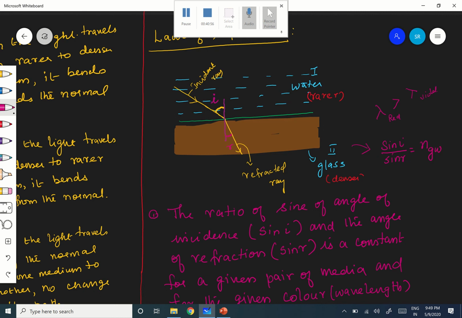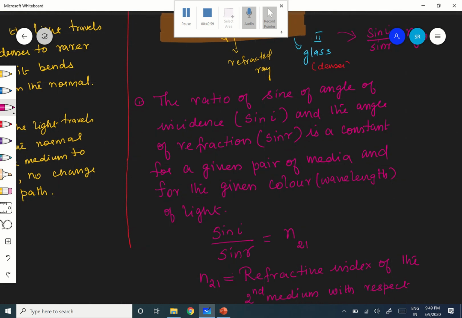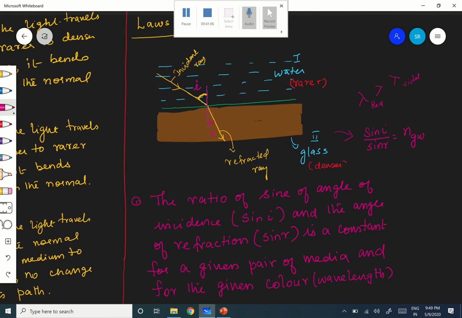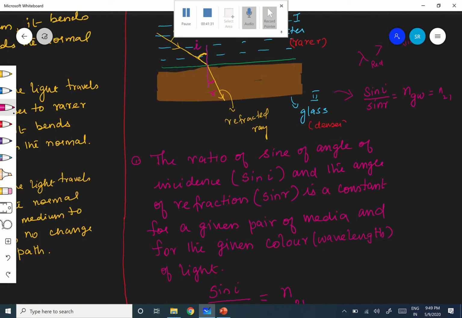Same thing, what I did in general: sin i by sin r is equal to n21, second medium with respect to first medium. But in this case the second medium is glass, and the first medium, you know very well, is water. Therefore I can write n21 as the refractive index of glass with respect to water. Are you following? This is what is called the law of refraction, that is Snell's law.